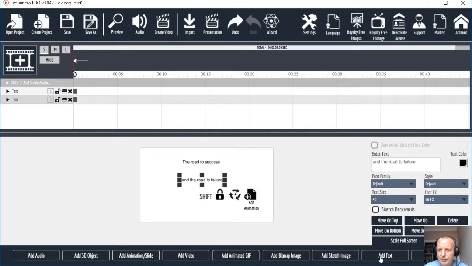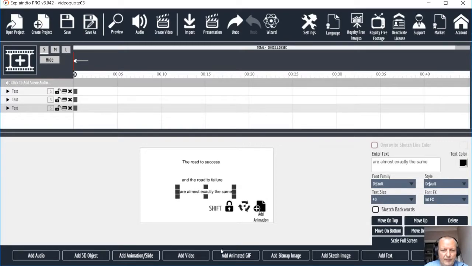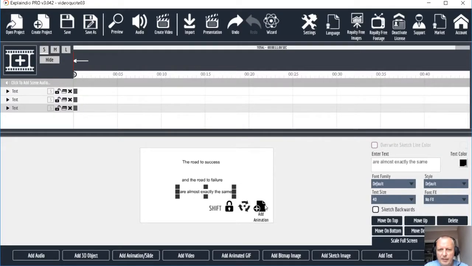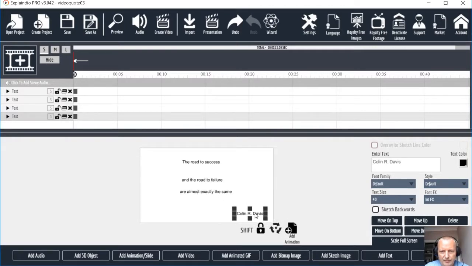And let's make a new text box and put the third line. Let's also just add the name of the person who said it here. Control C, go back to Explaindio and add text again, and just put the name in. And I'm going to move that one, just drag that down to the bottom right.